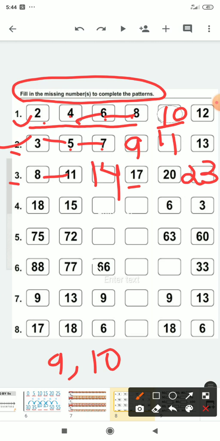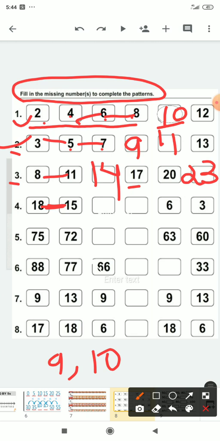I mean to say that you have to check how many numbers between the numbers are missing. If there is one number missing, it means you have to skip one number. If there are two numbers missing, it means you have to skip two numbers. Okay. Now, in this question, backward counting will also come.